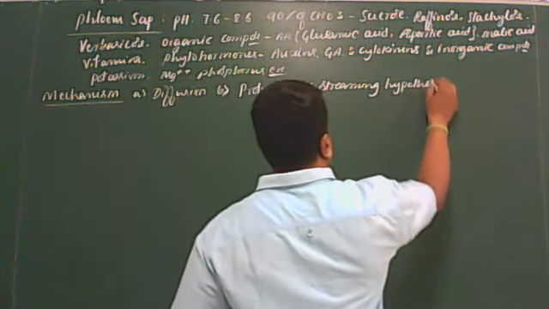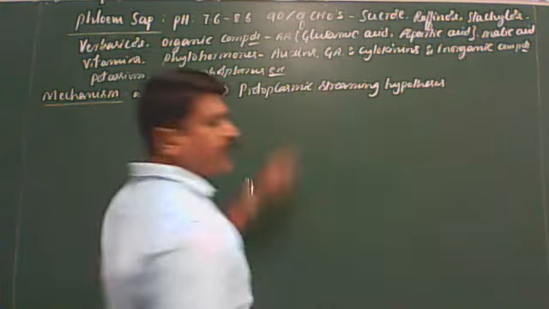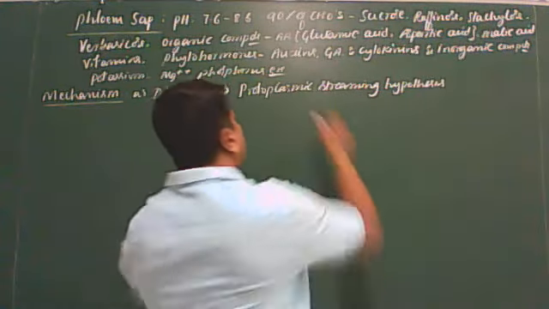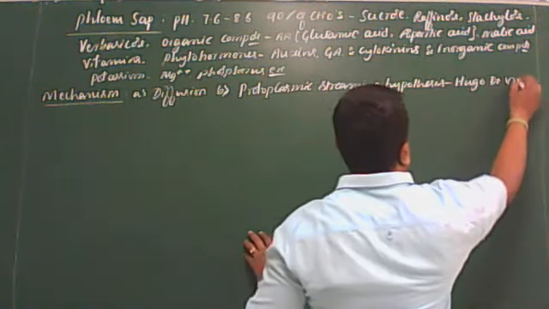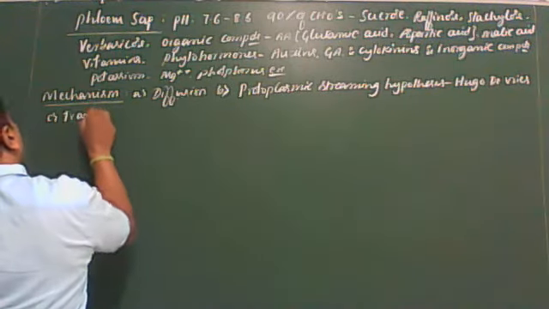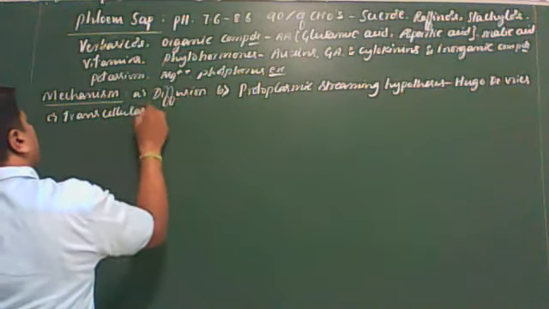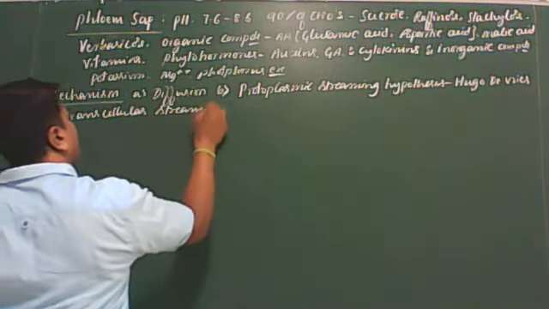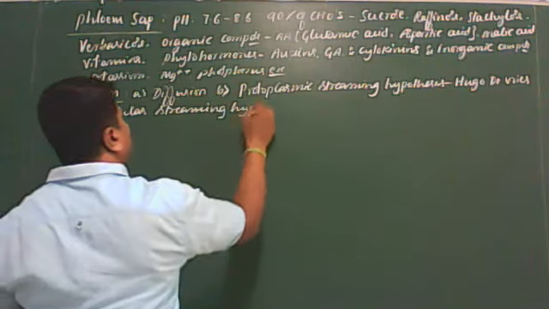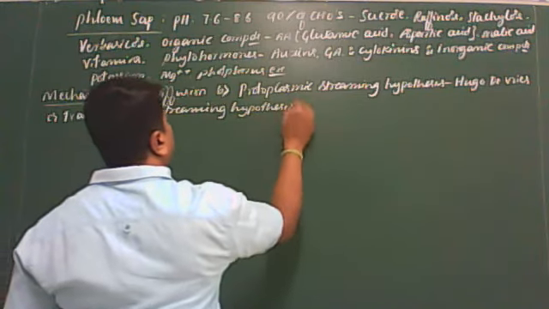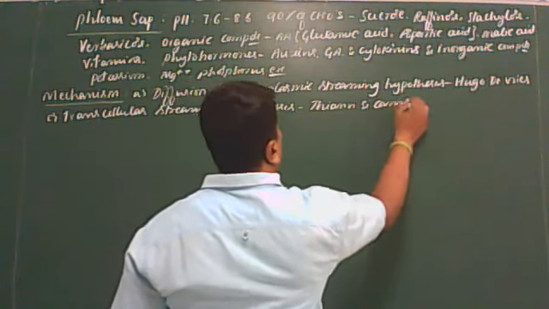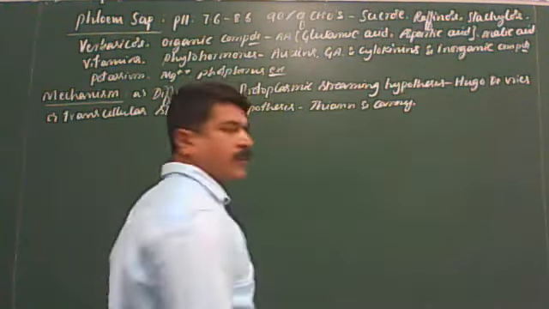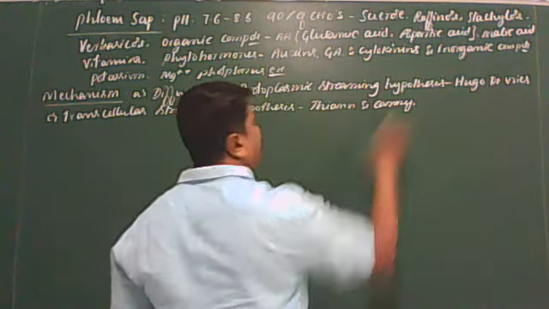They are the diffusion theory, and the protoplasmic streaming hypothesis, proposed by Hugo de Vries. Then the transcellular streaming hypothesis, proposed by Thaine and Canny. You remember this? Proposed by Thaine and Canny.